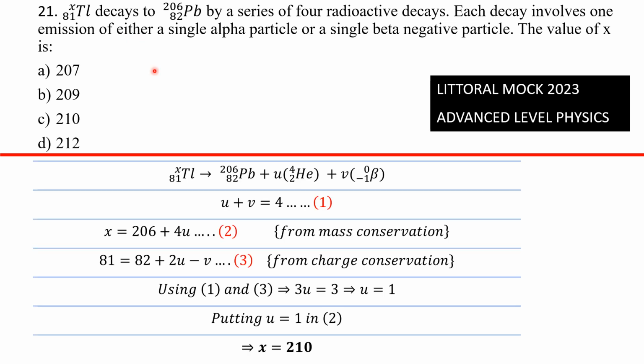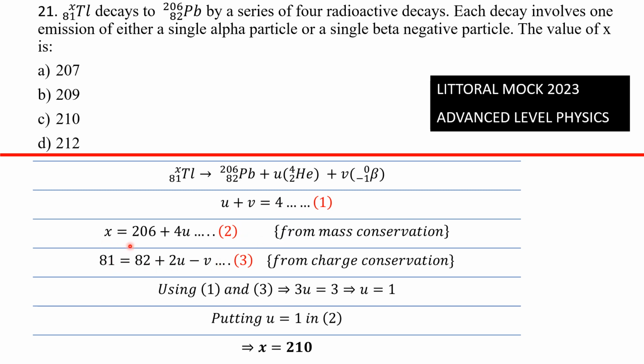So the first thing we're going to do, let's look at it. Thorium decays to lead-206, and then U number of alpha particles plus V number of beta particles. But remember that there are 4 of these decays, and so U plus V has to give you 4. So that's our equation 1. We don't know how many alpha particles, we don't know how many beta particles, but we know that it's either an alpha or a beta particle, and there are 4 of these decays. So U plus V equals 4.